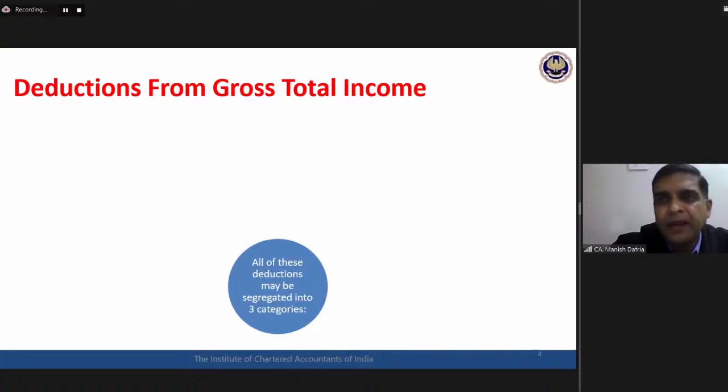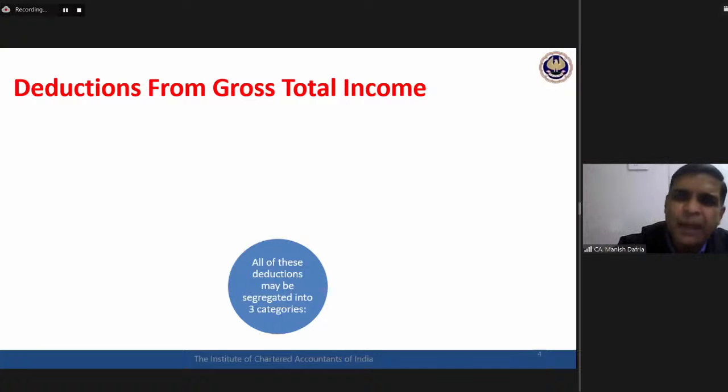Now, in order to develop a comprehensive clarity about this topic, let's first develop a macro level idea of the overall chapter. Then we will develop micro level clarity related to each and every section.